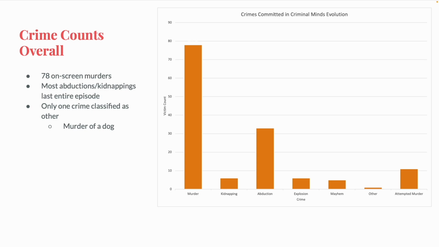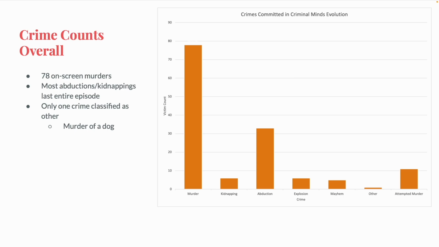Only 1 crime so far has been classified as other. That crime comes from season 1, where Elias Voigt murdered a dog. I do this with other shows I've recorded data for, where a character murders a dog, but the murder category is for humans, so it goes under other. And I'm honestly surprised there hasn't been another other yet. I'm surprised the writers haven't come up with something that's so weird I don't know what to do with it. Anyway, both in season 4 and Evolution overall, murder is the most common crime.